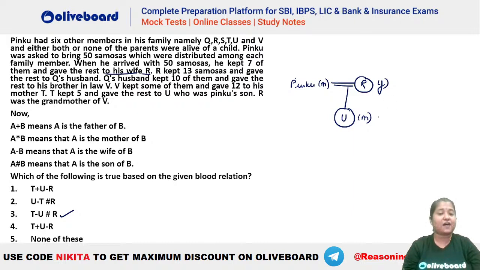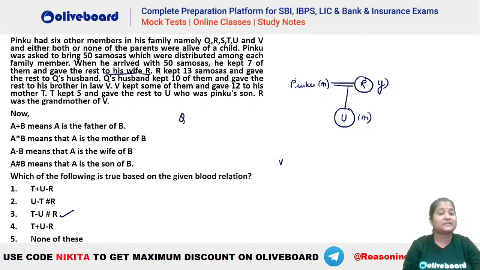That means we should have a person here also, because we have only 7 persons: Pinku plus 6 others. So Pinku, this R has to be the grandmother of V. That means V has to be in the third generation. Okay. Now what is given? R kept 13 samosas and gave the rest to Q's husband.